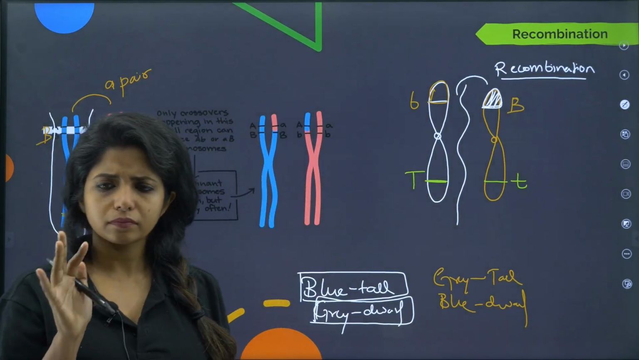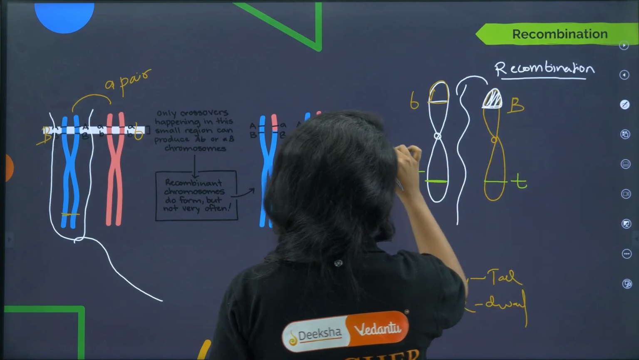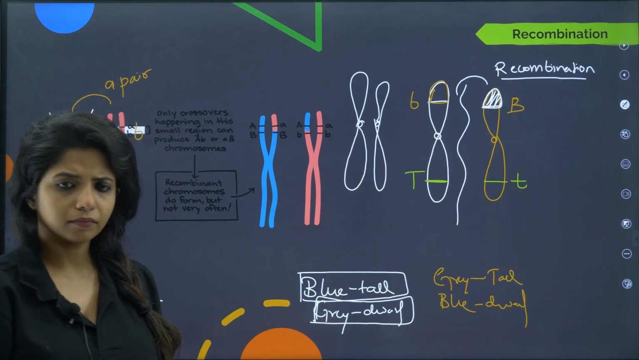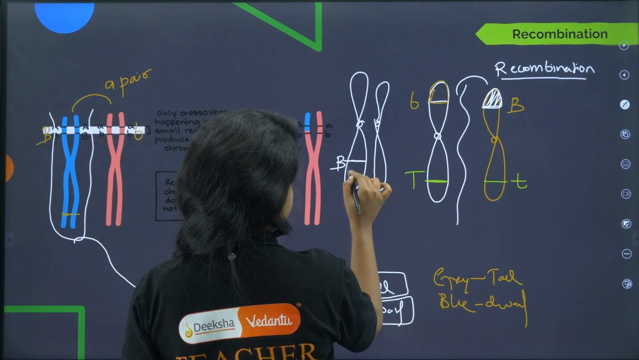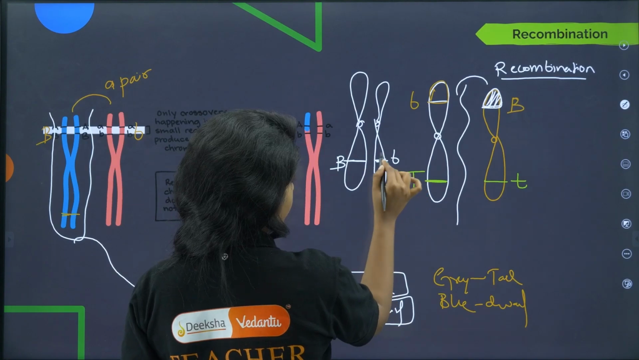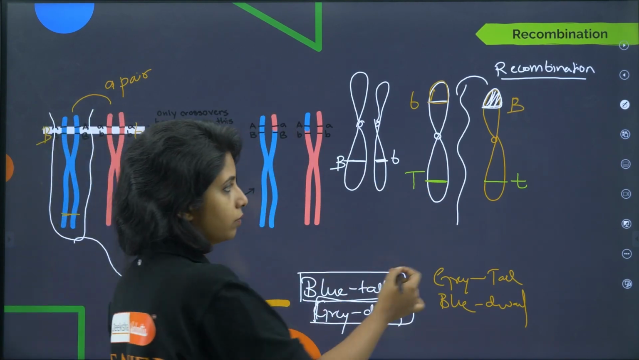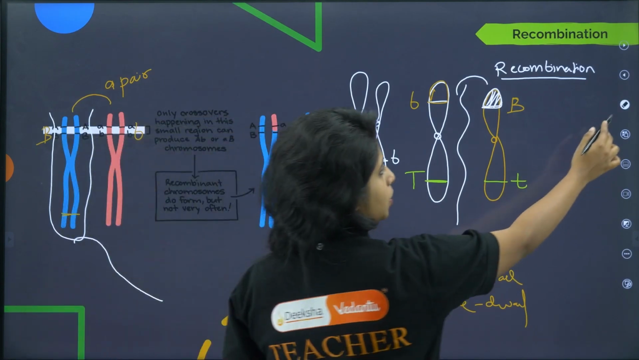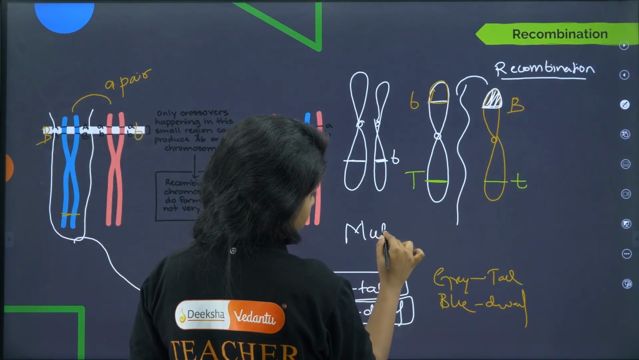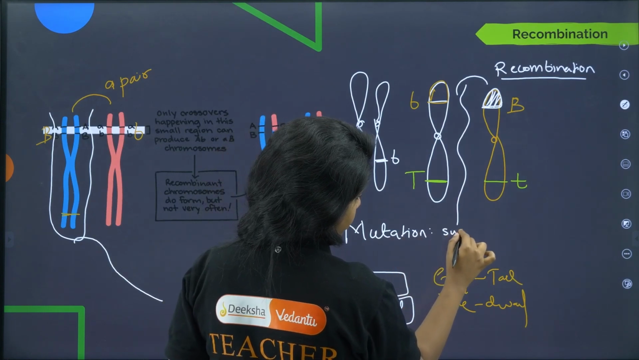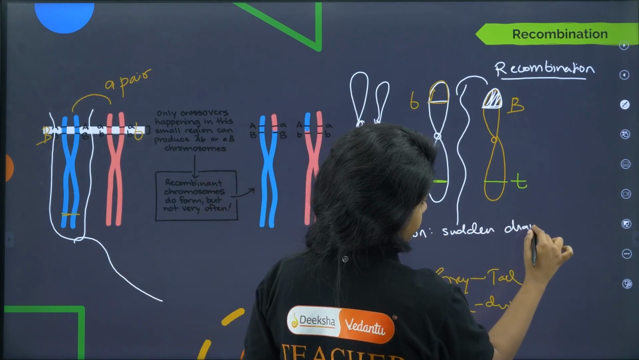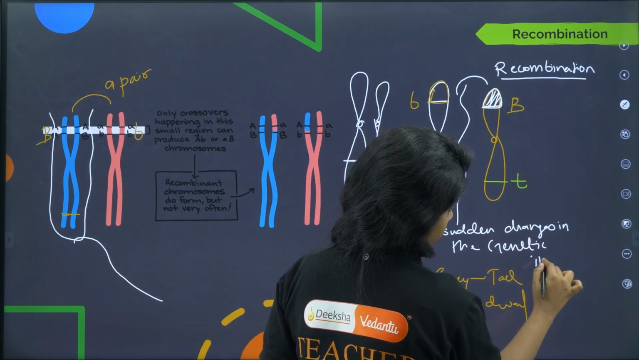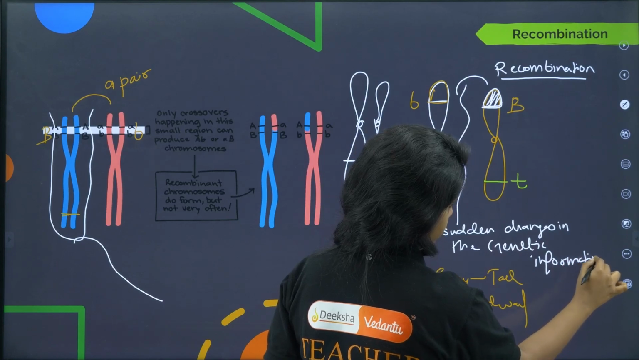So whenever, for example, there is capital B, this area was coding for capital B and this was coding for small b, but because of some mutation, some changes in the genes. What do you mean by mutations? Mutations are sudden changes that happen in the genetic information. Different codes and everything.